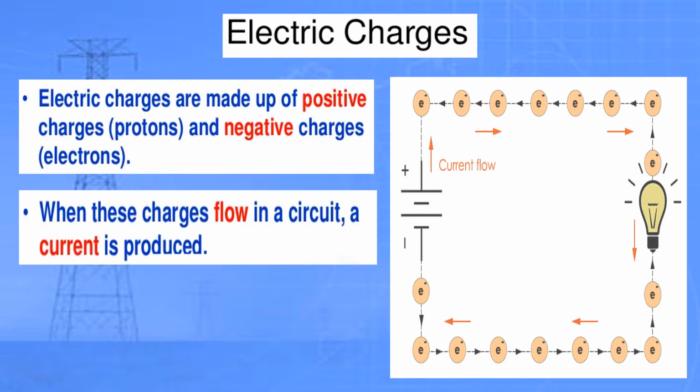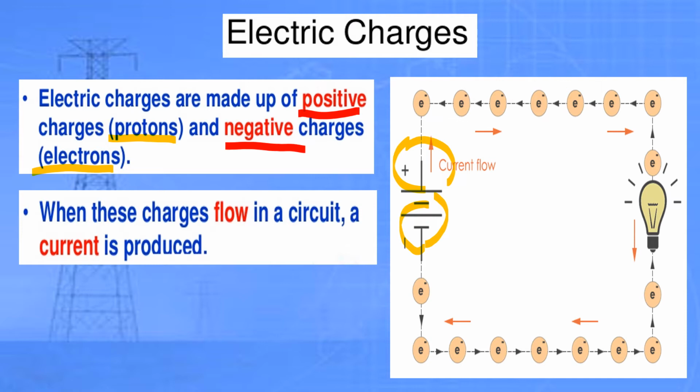Okay, students, let's see how electric charges work. Electric charges are made up of positive and negative charges. Positive charges are known as protons and negative charges are known as electrons. As you can see, we have two sides of a battery. One side is positive and one side is negative.